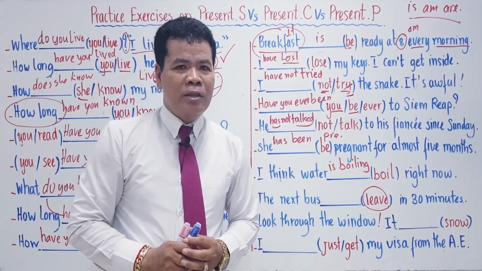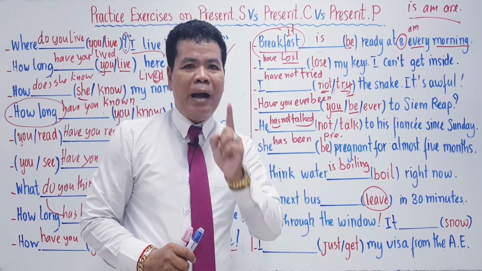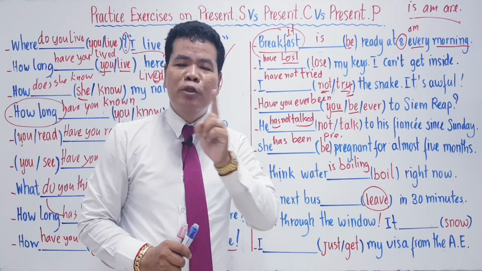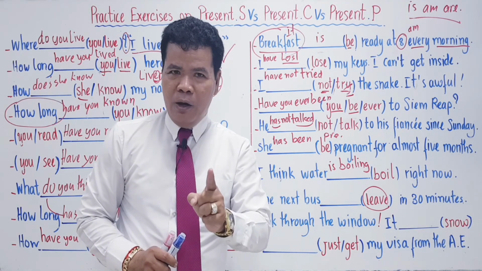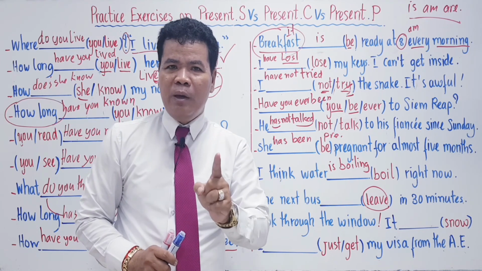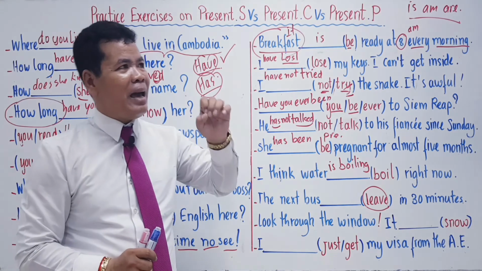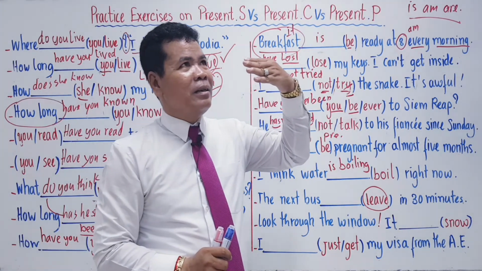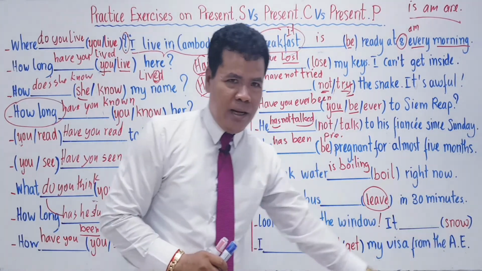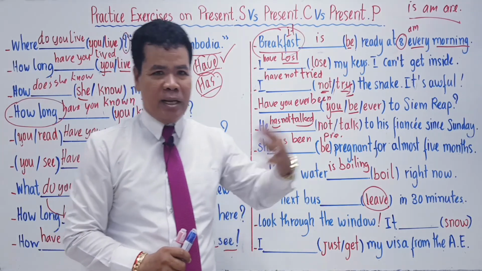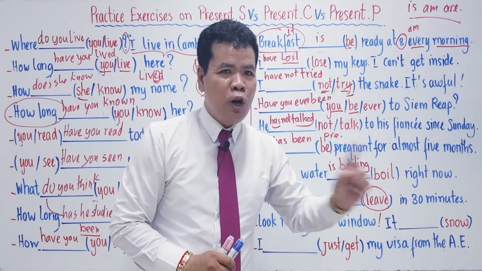Okay? So according to our uses of the present simple, the rule of the present simple, if you talk about the schedule, even something that happens 1 hour later, 2 hours later, 3 hours later, okay?